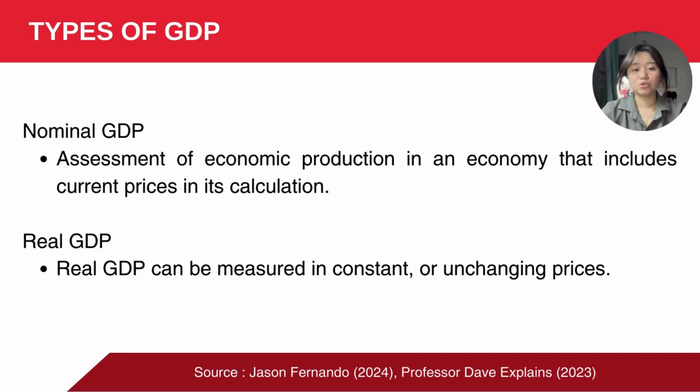Next, there are two types of GDP, which are nominal GDP and real GDP. Nominal GDP is an assessment of economic production in an economy that includes current prices in its calculation. Real GDP is measured in constant or unchanging prices. In other words, real GDP is nominal GDP adjusted for inflation, and real GDP is a more accurate way to measure economic growth since inflation can distort the actual value of goods and services.